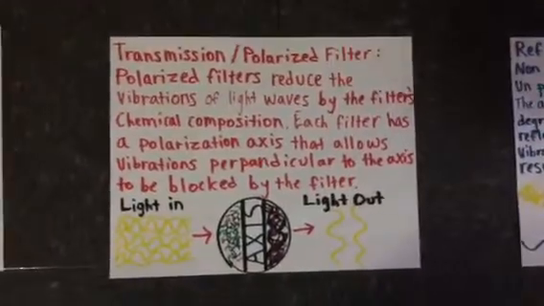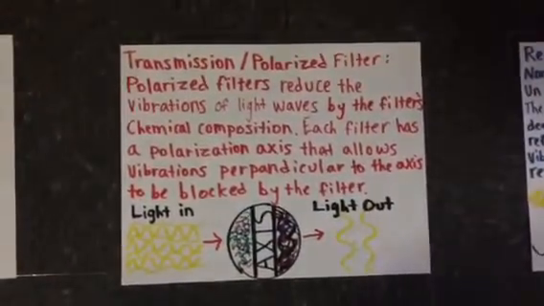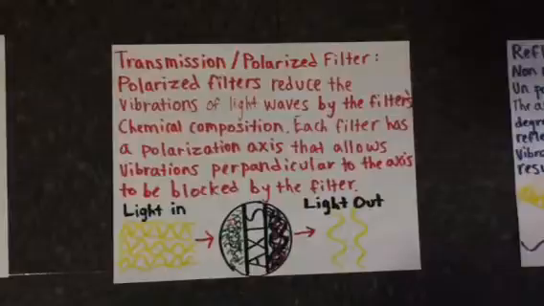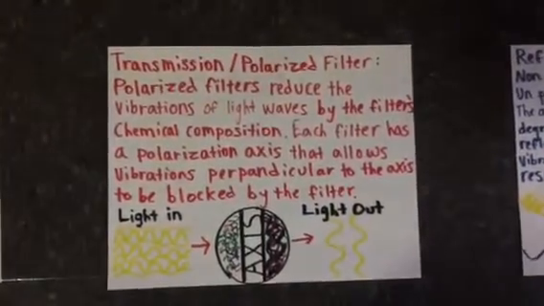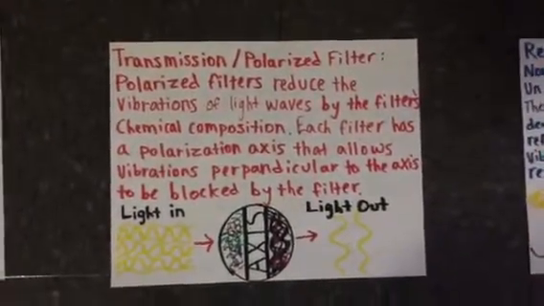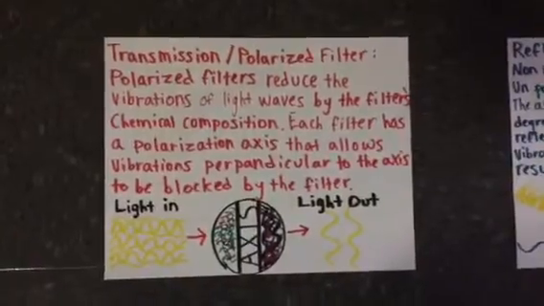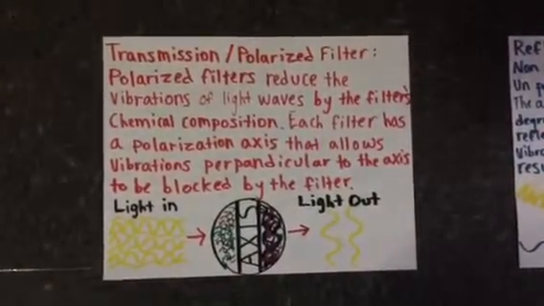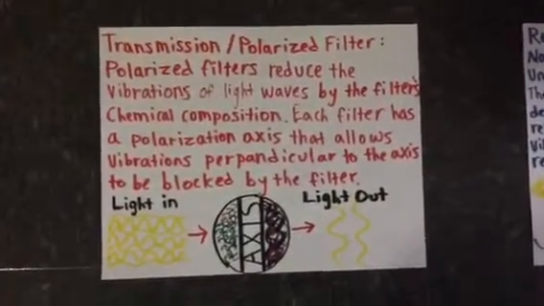Transmission is also known as a polarized filter. Polarized filters reduce the vibrations of light waves by the filter's chemical composition. Each filter has a polarization axis that allows vibrations parallel to the axis to pass, while vibrations perpendicular to the axis of polarization are blocked by the filter. So in this example, the light is on the vertical and horizontal axis.